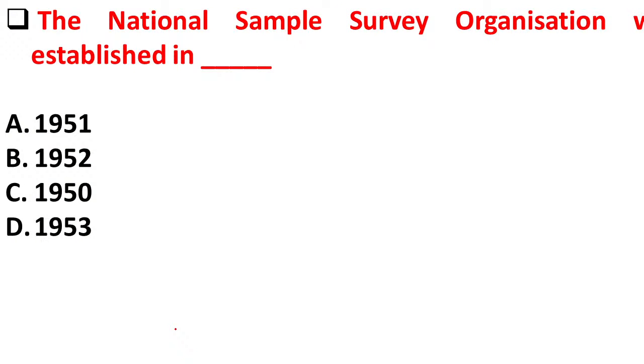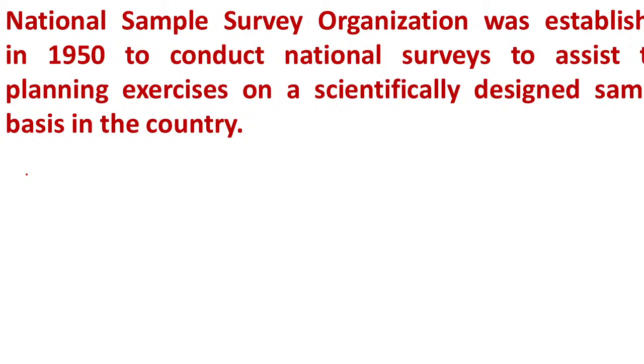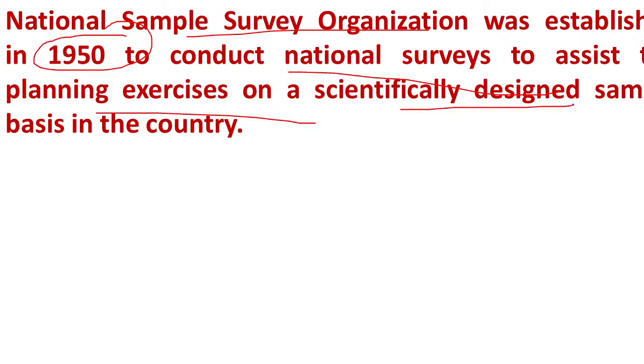The next question is, the National Sample Survey Organization was established in: option A 1951, option B 1952, option C 1950, option D 1953. The National Sample Survey Organization was established in the year 1950. So this NSSO was established in 1950, and it conducts national surveys to assist planning exercises on a scientifically designed sample basis in the country.